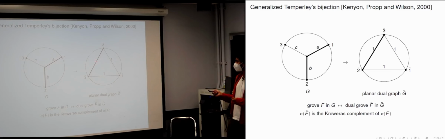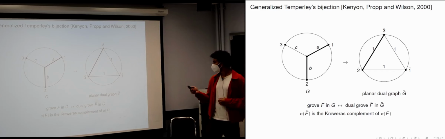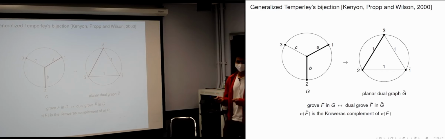So in this case, we will need this to get a bijection with dimers that preserves weights. Yeah, always it's going to be 1. So there are 2 natural choices over here. One of them is to choose ones, which is what shows up in Temperley's bijection. Another one which is useful is to choose 1 over C, 1 over A, 1 over B. But yeah, this is the one we need for the bijection. But the other one is also important.